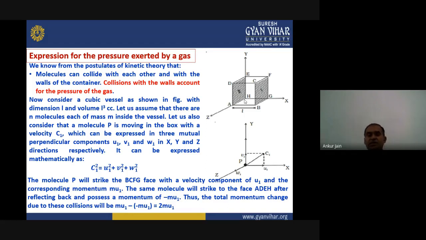If we want to calculate the momentum change in these two collisions, it is mu1 minus (minus mu1), so the total momentum change due to these collisions will be 2mu1.